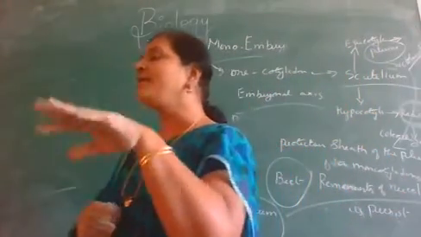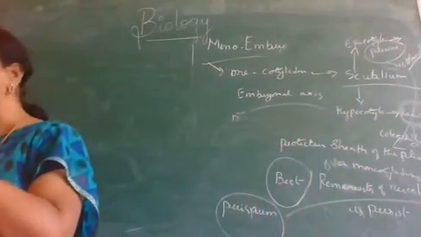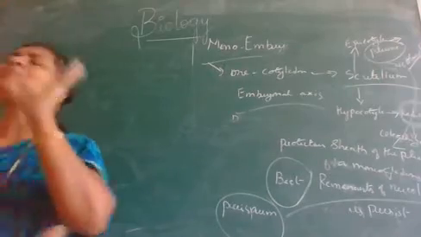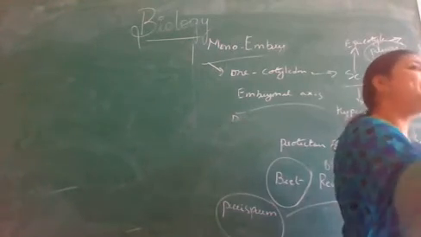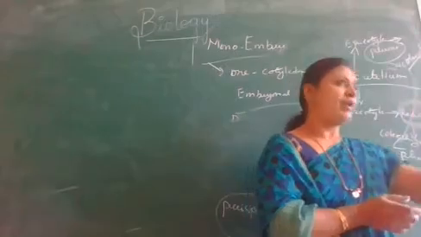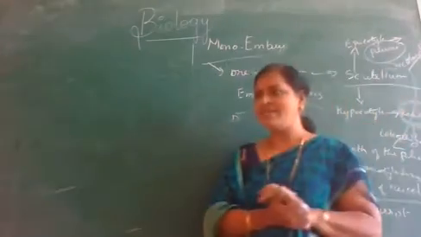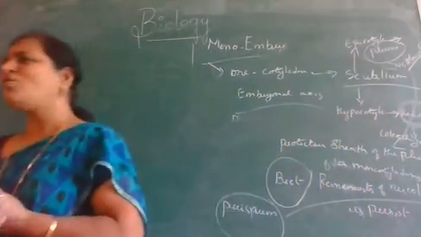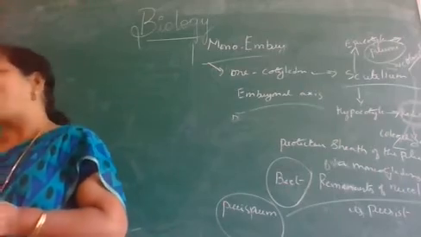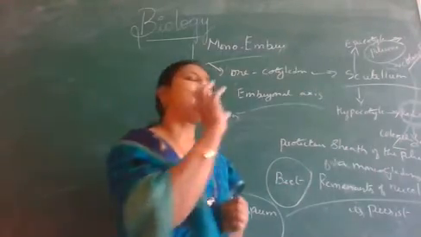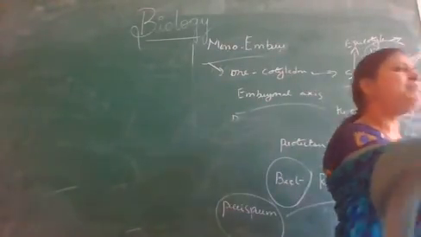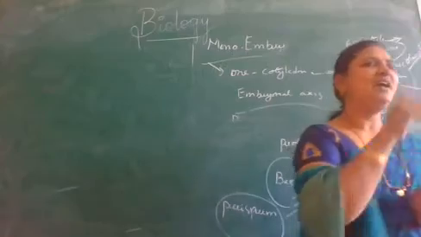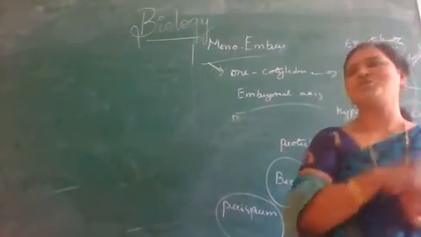Sexual reproduction, including pollination and fertilization, is independent of water. But seed formation is a dependent process. It depends on water.